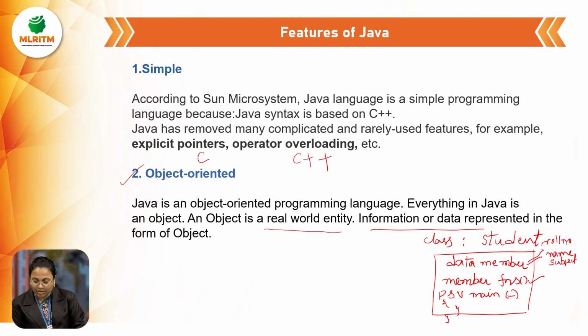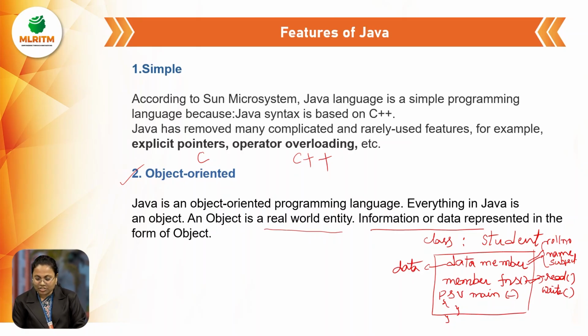So these data members we can consider as data, right? And next, member functions. Member functions are nothing but the actions. What actions can be performed by the student? The student can read, the student can write the exam. So these are the functions which can be performed by the student.